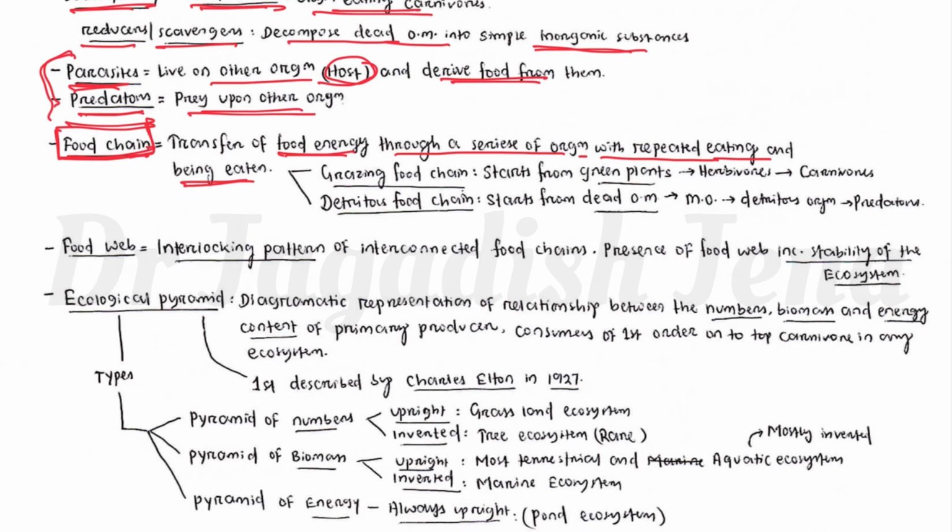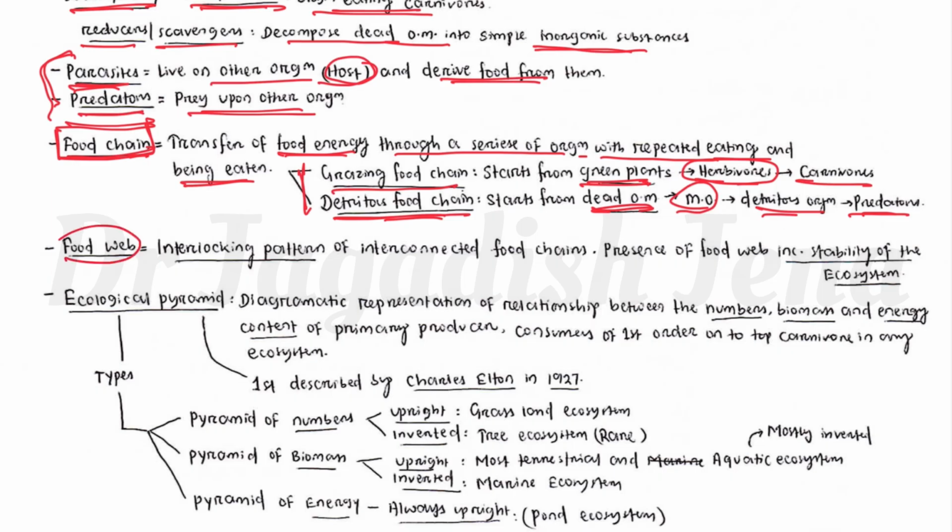Okay, so there are two different types of food chain. One is grazing food chain, another one is detritus food chain. Grazing food chain starts from green plants. Some herbivores graze that plant, then carnivores eat that herbivore. Then the detritus food chain starts with dead organic matter. Suppose microbes consume the dead organic matter, then detritus organisms consume the microbes, then predators consume the detritus organisms. Okay, so this is how the detritus food chain acts. Grazing food chain and detritus food chain.